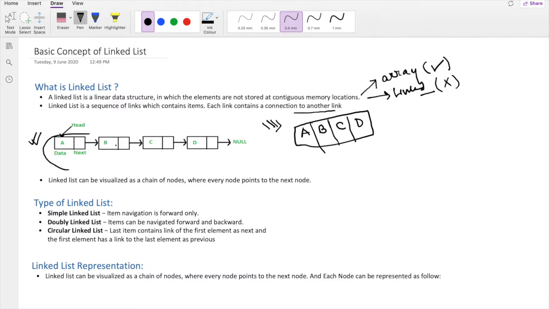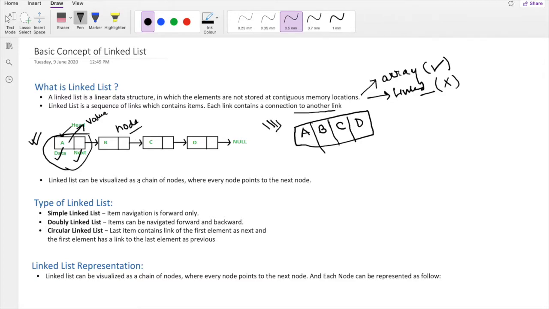Each and every node of a linked list has two sections. One is a data section, one is a pointer section. The data section contains the value of the linked list. This is the value or the data, and this next or the pointer section contains the address of the next node of the linked list. So this is how it is defined.